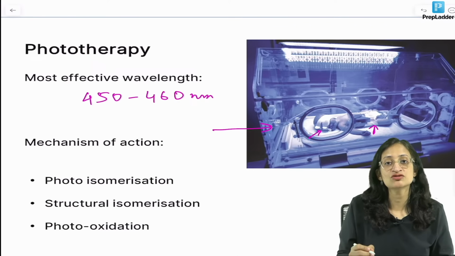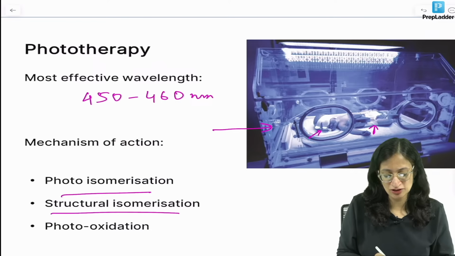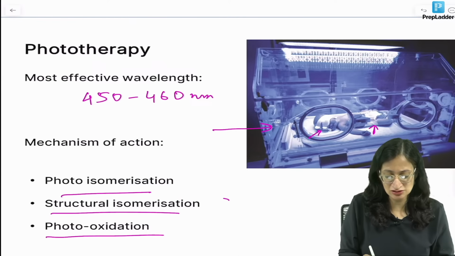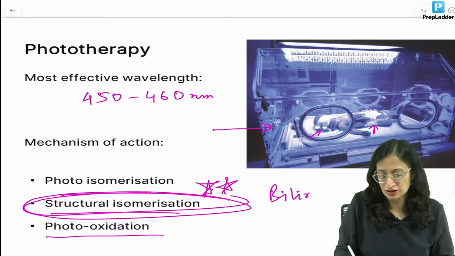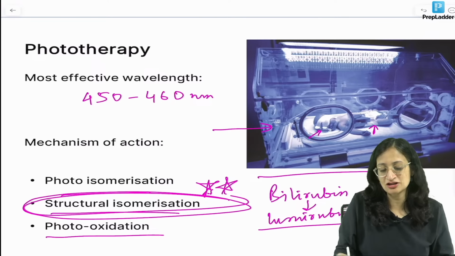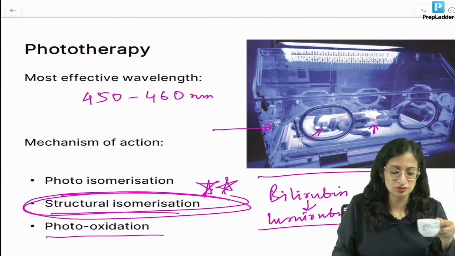There are 3 mechanisms of action: photoisomerization, structural isomerization, photooxidation. Of these, the most important is structural isomerization. By this method, what happens? The bilirubin is converted to lumirubin, which can be excreted through kidneys without conjugation. And this is an irreversible process, making it most important.